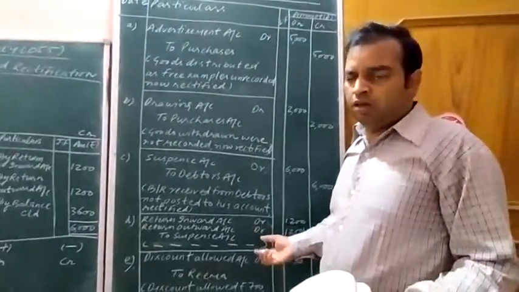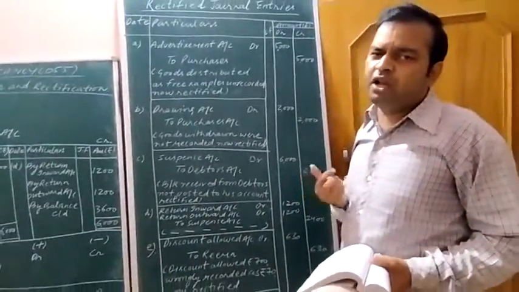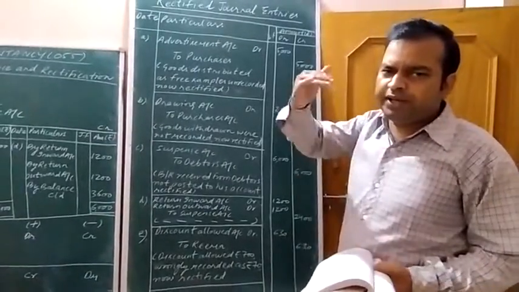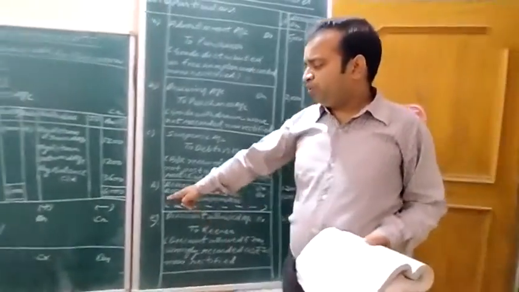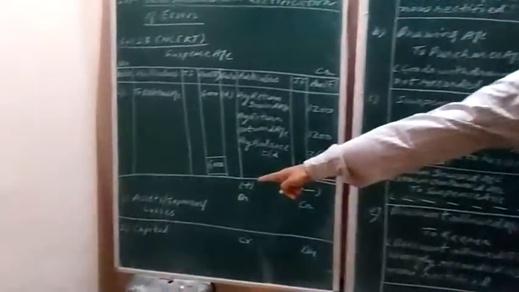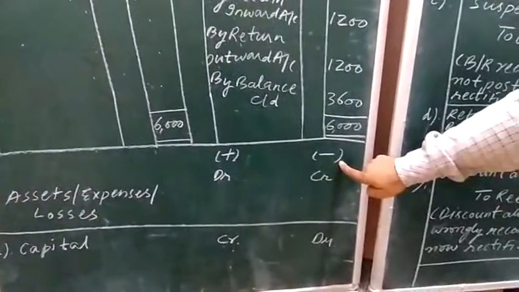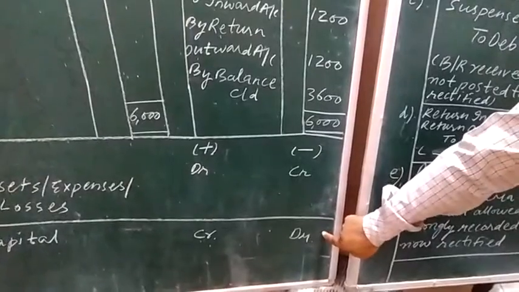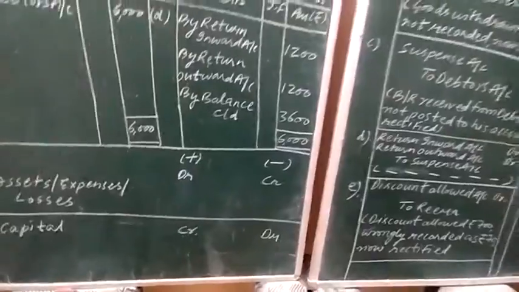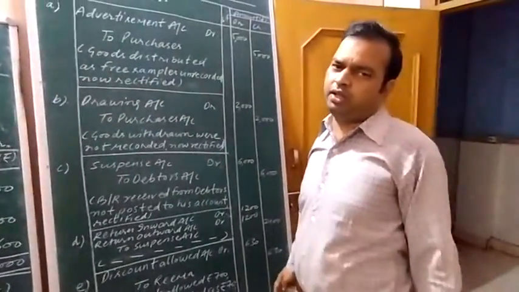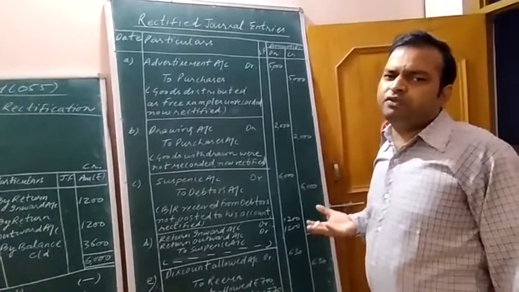Again, if the proprietor is withdrawing the goods from the firm, then what will happen? His capital will decrease, and the decrease in capital is shown on the capital account. That capital is decreasing, minus 9 is indicated here. The decrease in capital is debited, and the decrease in capital is shown by the name of drawing. Right? The decrease in capital is shown by the name of drawing.